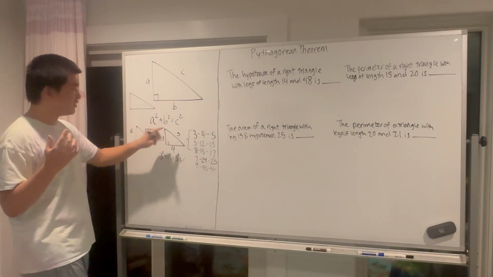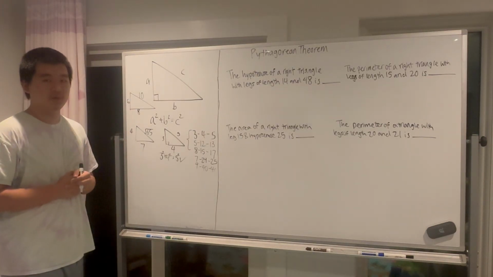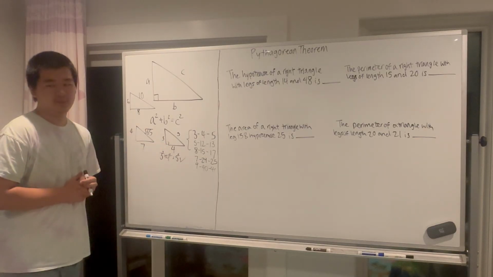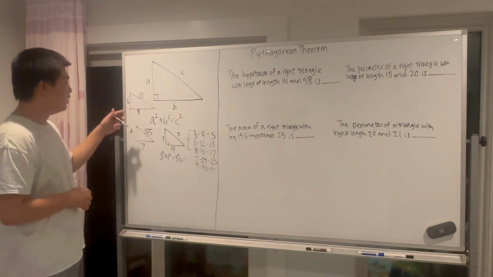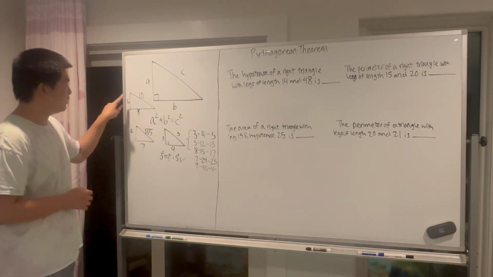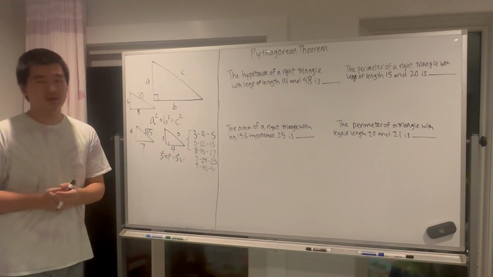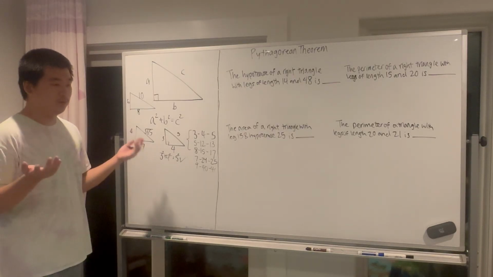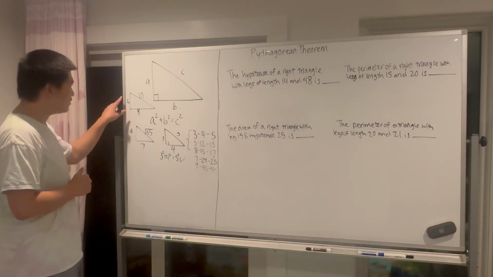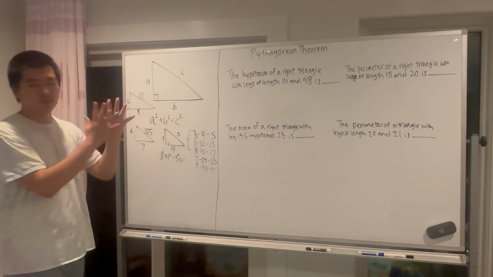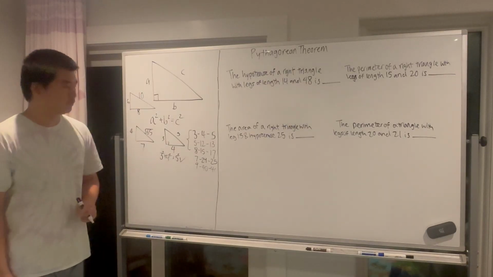For example, if we double every side length, it becomes 6, 8, and 10, and this is still a valid Pythagorean triple. In fact, we can multiply the side lengths of a Pythagorean triple by any number at all, and it's still going to be a valid Pythagorean triple. For example, 6, 8, 10 is one. If we multiply it all by 3, we get 9, 12, 15. That's also a valid right triangle. If we divide it by 2, we would get 1.5, 2, and 2.5. That's also a valid Pythagorean triple. So just understand that you can scale these triangles up or down by any amount, and they will still be valid right triangles.